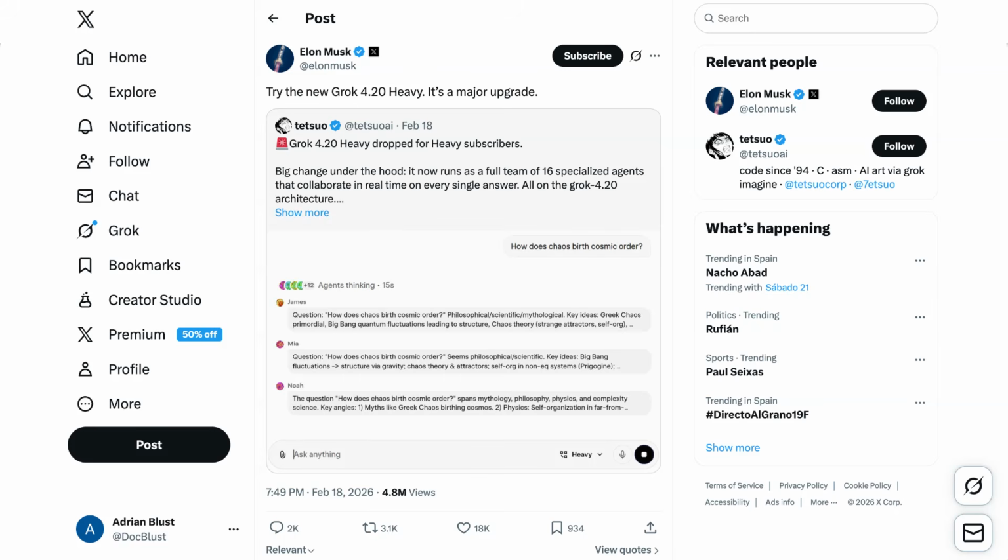xAI community promoter Tetsuo shared an output from the query, "How does chaos birth cosmic order?" The agents debated the response for a little over a minute and then delivered a 700-word report using almost 900 references. It's difficult to judge accuracy or usefulness based on such a strange subjective question, but the output certainly has a ton of detail and is an interesting read. If nothing else, these continue to be interesting experiments and worth watching for that reason alone.